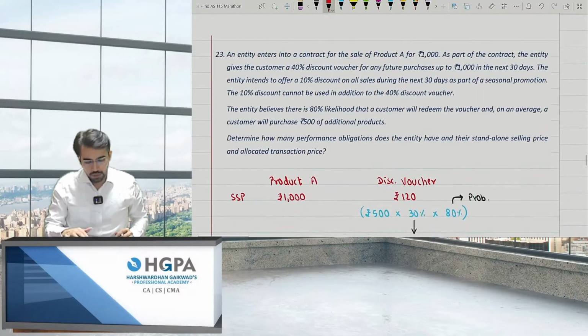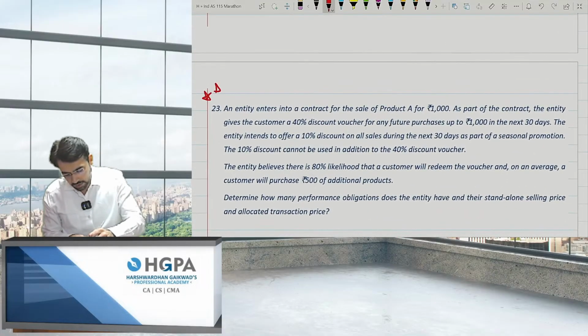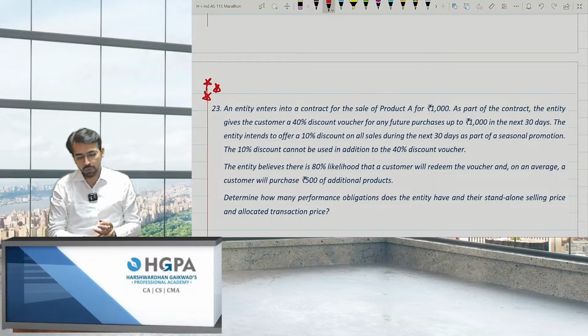So this was the question I was talking about. This was asked in the recent examination. Question number 23 from our book. It was copy pasted as it is. It was already there in our book. It was copy pasted. Okay. So question number 23. What is the point?